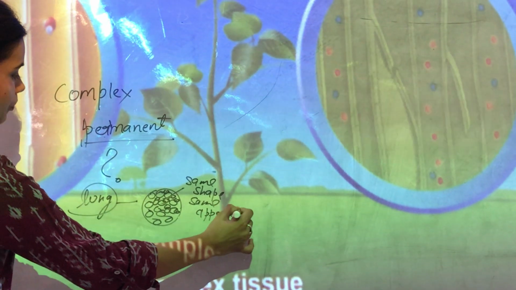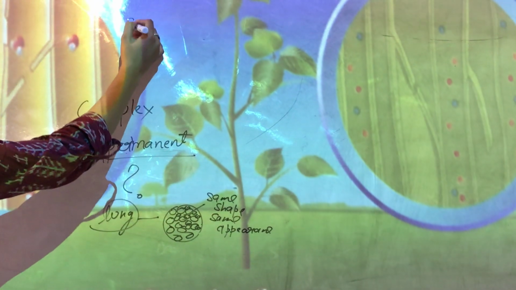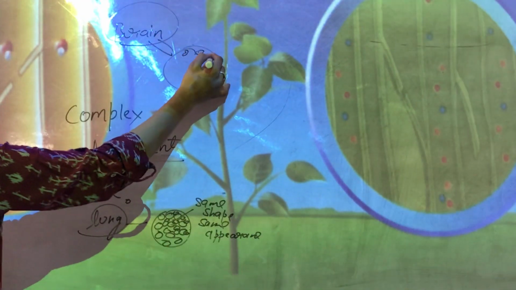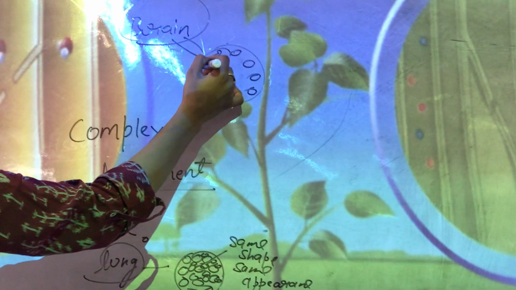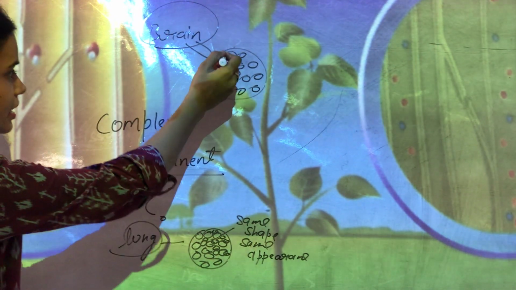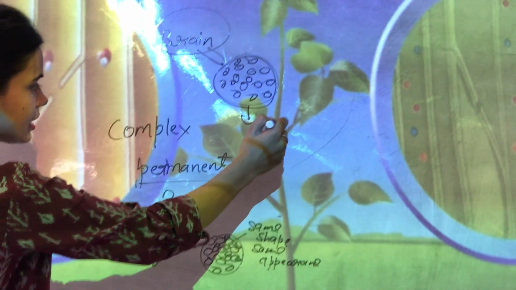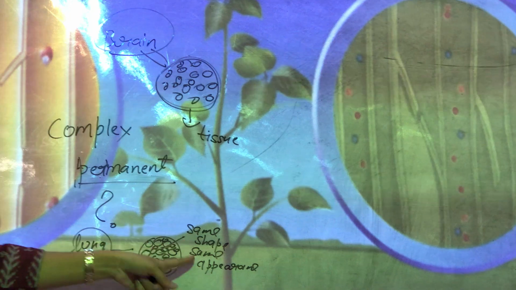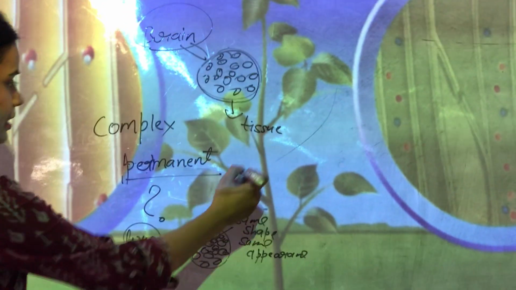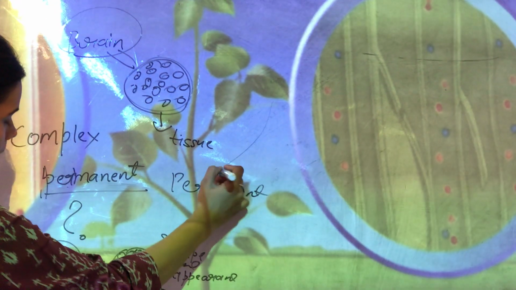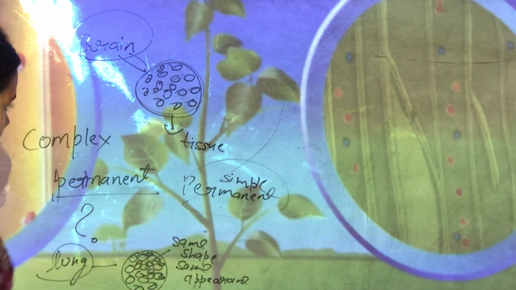Also, if we talk about the brain, in the brain we have nerve cells, and they are all of the same shape, same size, same appearance. So this is a tissue because it has so many cells inside it. All these cells are of the same shape, same appearance, same size. So that is the reason they are simple permanent tissues.